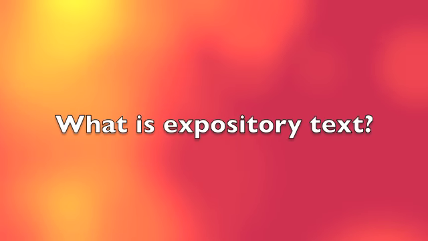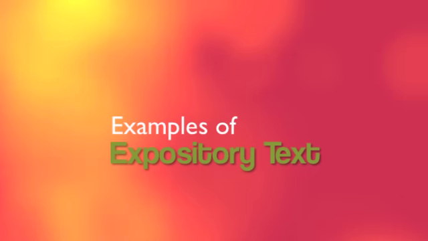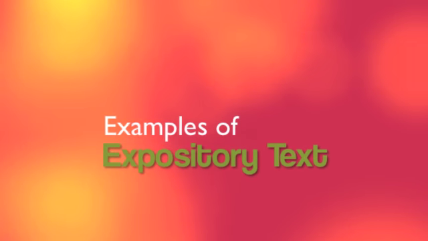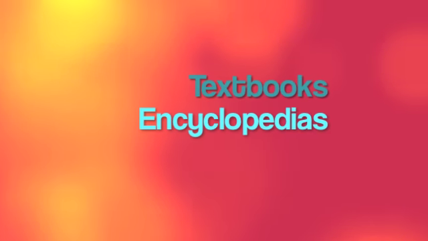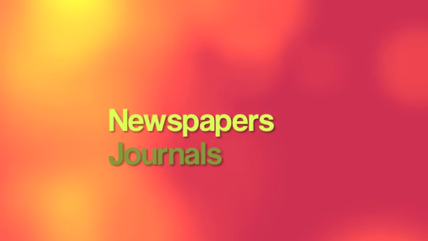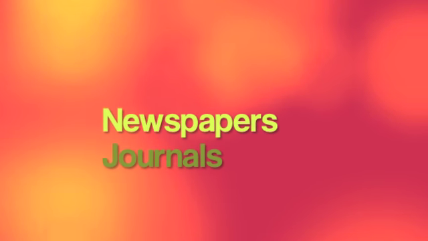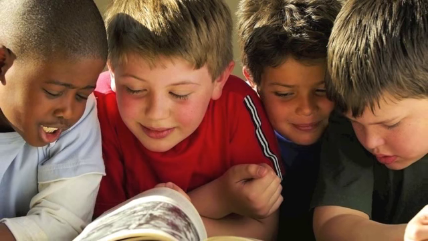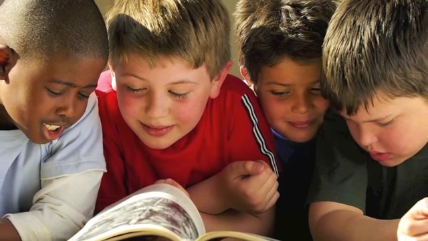What is expository text? It is nonfiction reading material. This material can be used to inform or explain something to the reader. A few examples of expository text are textbooks, encyclopedias, scientific books or journals, a set of directions, guides, biographies, and newspapers. Keep in mind, though, nowadays, most likely, all of these will be presented in the electronic form.